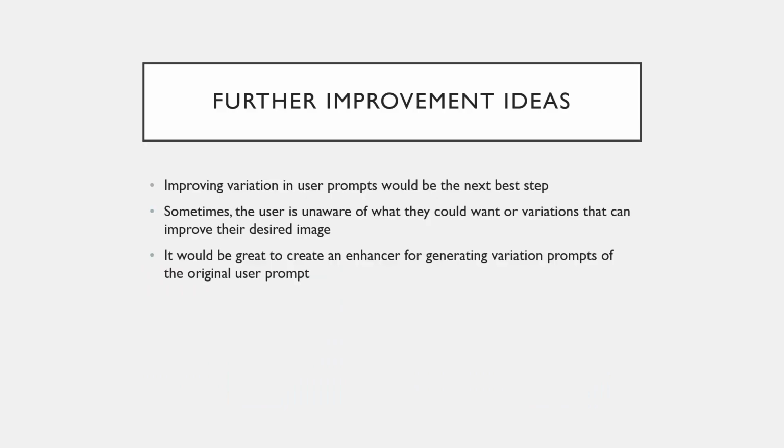So the next steps I would discuss would be further improvement ideas. Most of the time users are not aware of what they exactly want. No one is actually aware of what they want until they are near what they want. Everybody has a general idea. So one of the thought processes I had would be to add more variations based on words which extremely modify images.